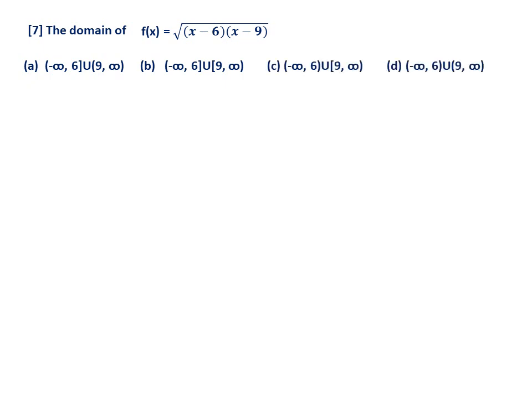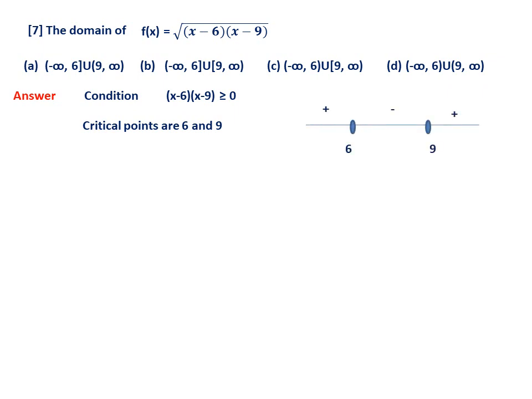See here also, of course, f of x is above, it is a numerator. Therefore, condition as before, this quantity should be positive. Therefore, we have to take the condition, this should be positive. Now here, this is actually a shortcut method, the wavy curve method it is called. In textbook, this is mentioned actually in some of the chapters. See, the idea is this. Whenever product of two numbers is positive, normally what we do is two cases we take. Both positive one case, both negative another case. But here the shortcut is like this.